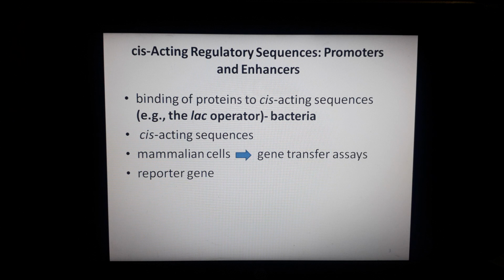So cis is basically present in the lac operator because you know that the genes are together, near to each other. Similar cis acting sequences also regulate the expression of eukaryotic genes as well, and a large number of these sequences have been identified in the mammalian cell, largely through the use of gene transfer assays, and these assays have been used to study the activity of suspected regulatory regions of the cloned genes. We will discuss how this technique is used in the successive slides.